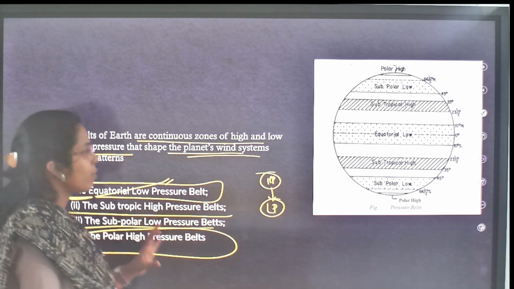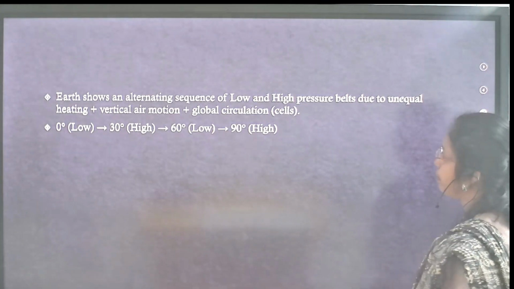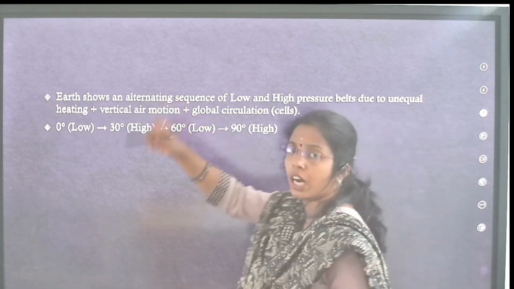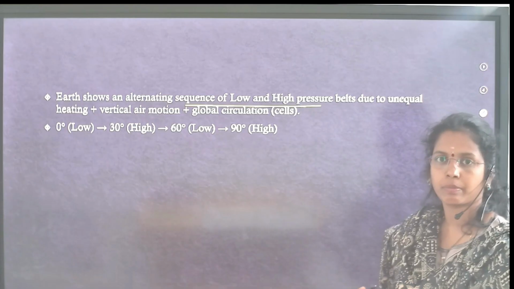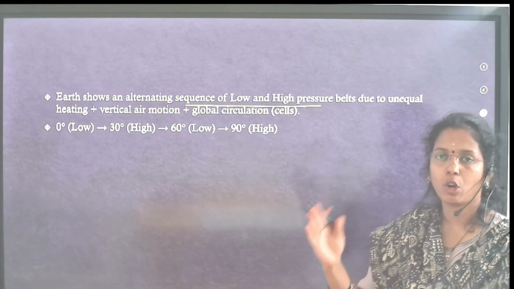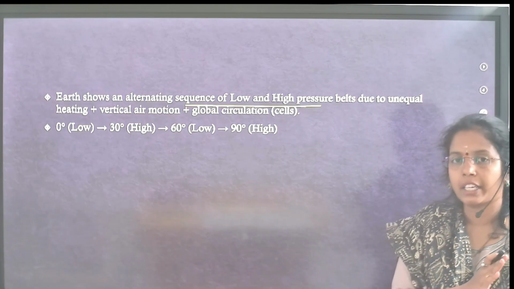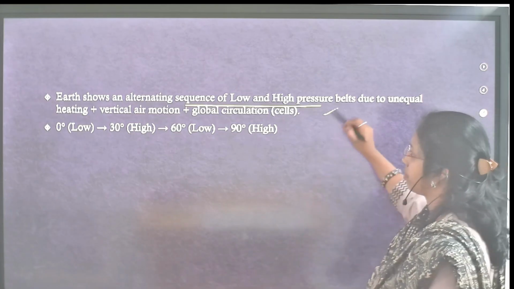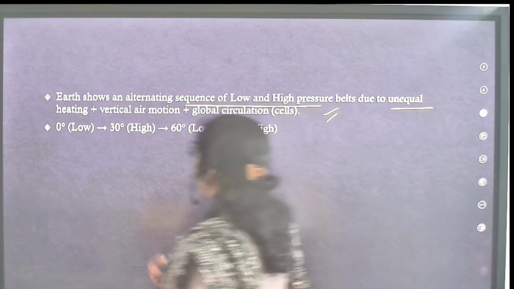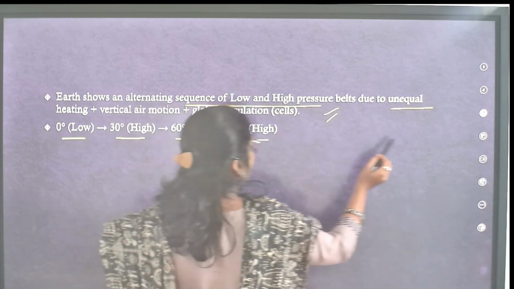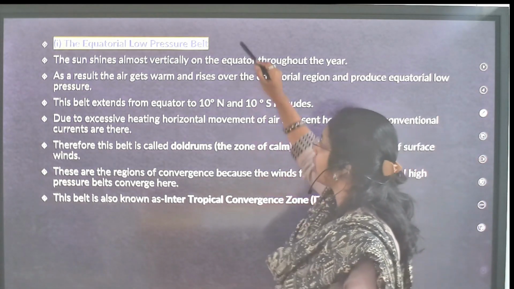Now we are going to see the equatorial low pressure belt. We have seen Earth showing an alternating sequence of low and high pressure. At the equator low pressure, next at 30 high pressure, next at 60 low, and again at 90 high pressure. So first, equatorial low pressure.